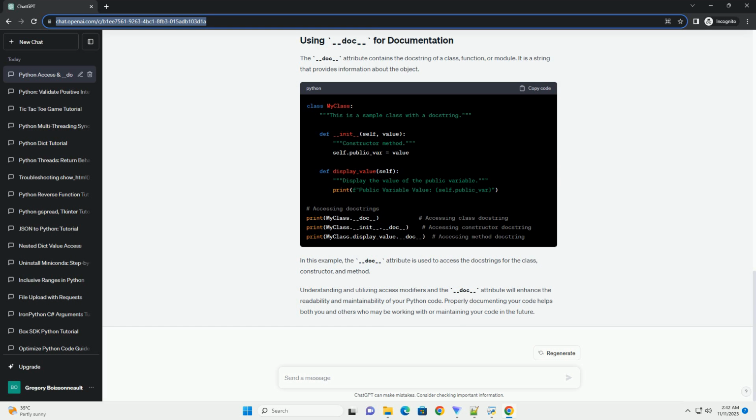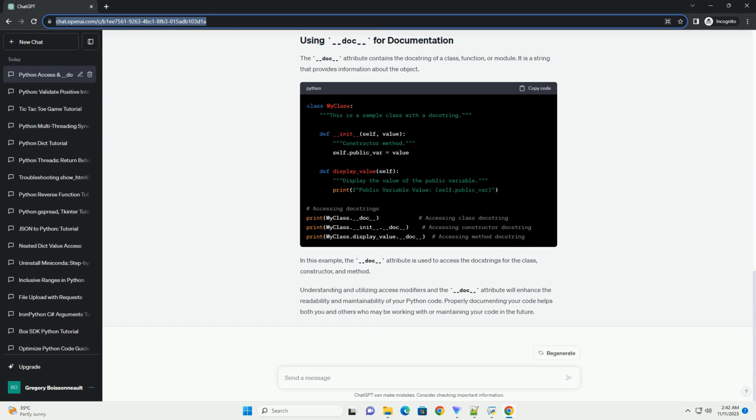The __doc__ attribute contains the docstring of a class, function, or module. It is a string that provides information about the object. In this example, the __doc__ attribute is used to access the docstrings for the class, constructor, and method.